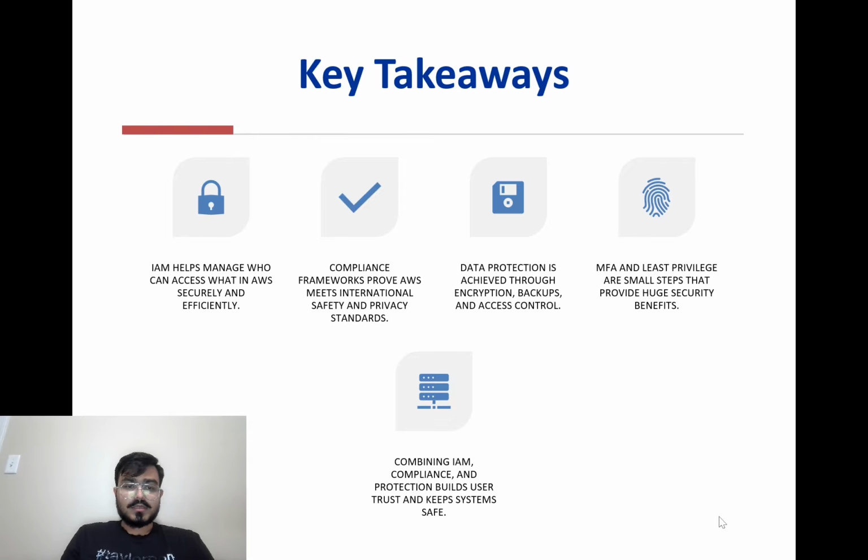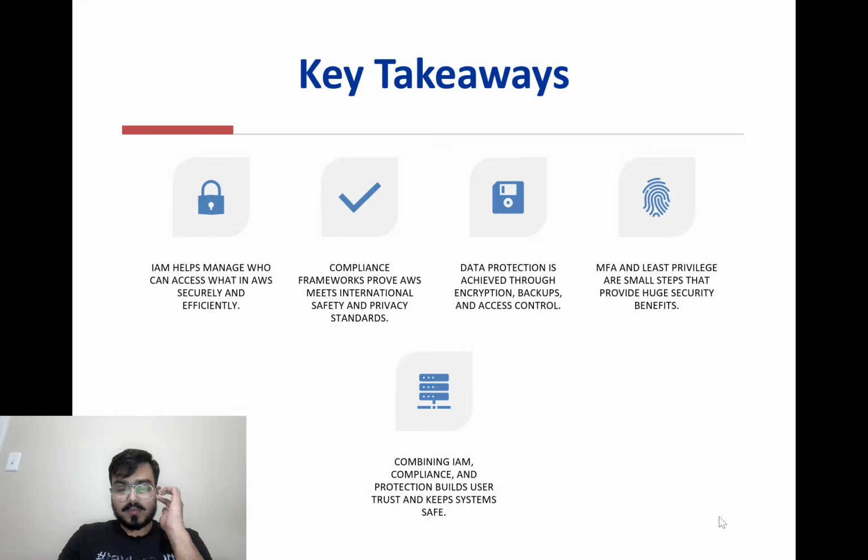So let's recap what we learned. AWS IAM helps manage who can access what in your account, keeping everything secure and well organized. Compliance ensures AWS meets global data protection laws and industry standards, which builds trust with users. Data protection in AWS relies on encryption, backups, and strong access control.